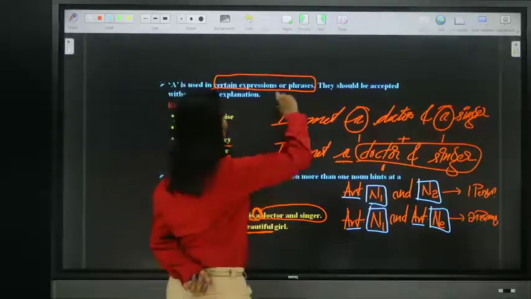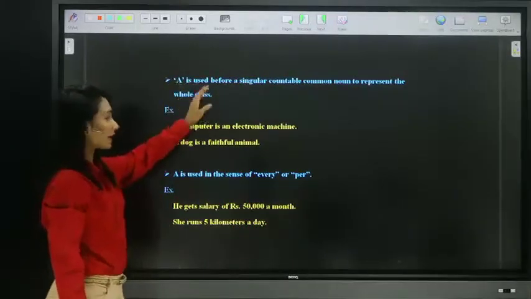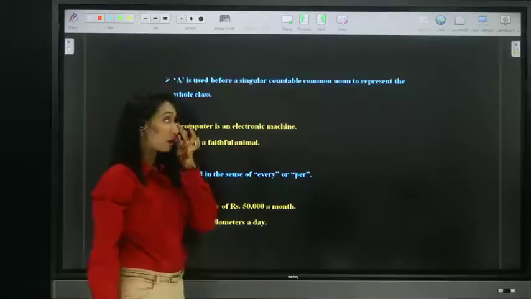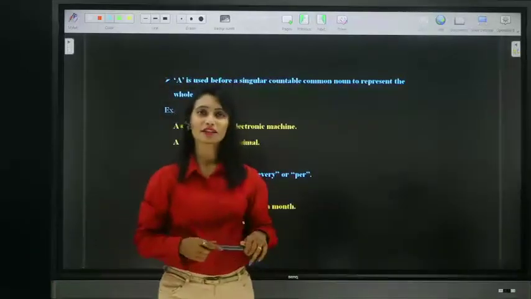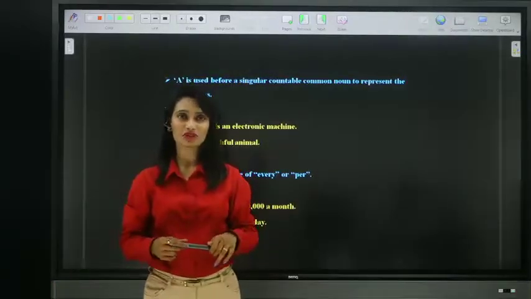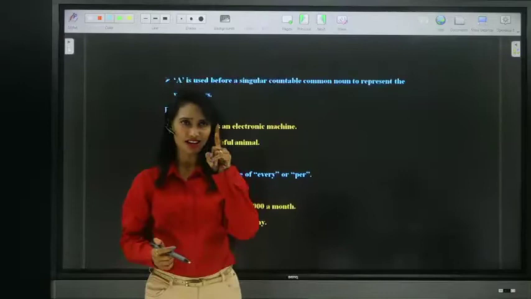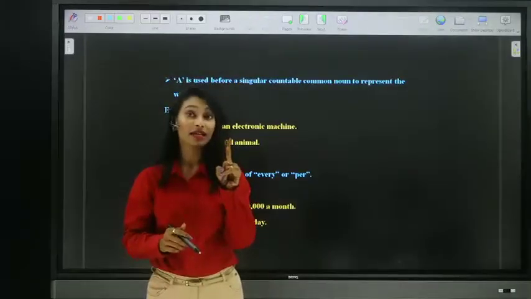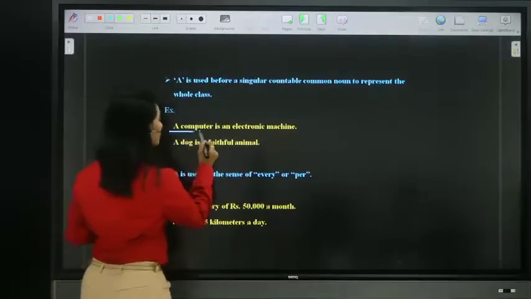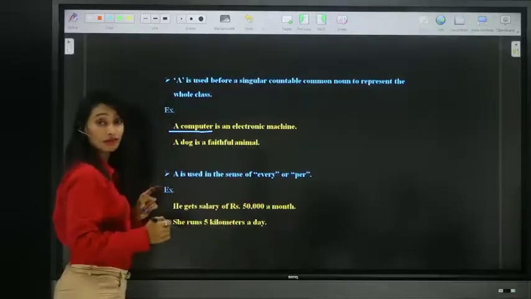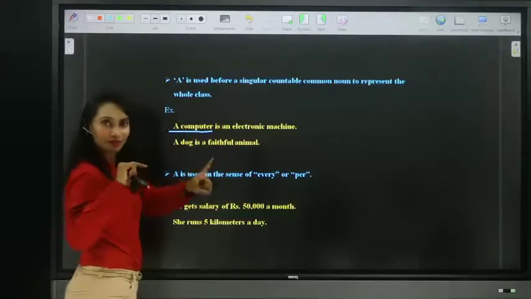Now, let us see the next one. The next usage is article A is used before a singular countable common noun to represent the whole class. For example, in our childhood, when we were asked the question, what is a computer? We'll say a computer is an electronic machine. A computer means only one computer is an electronic machine, not every computer. It refers to every computer. So here, a computer is an electronic machine doesn't signify only this computer or only one computer. It means the whole class, entire.